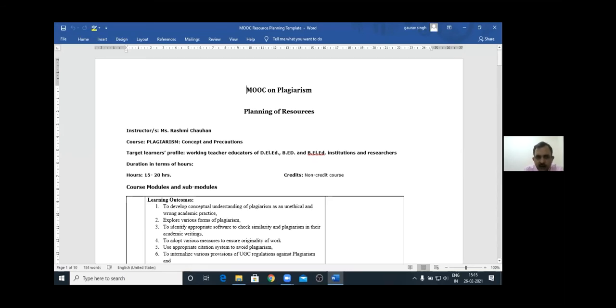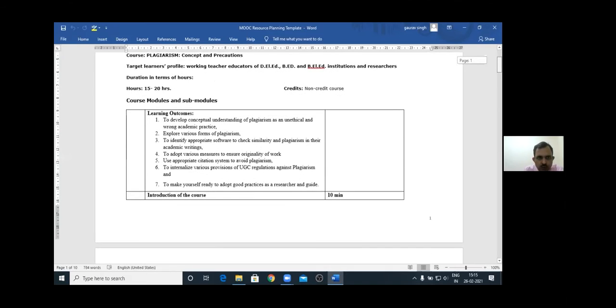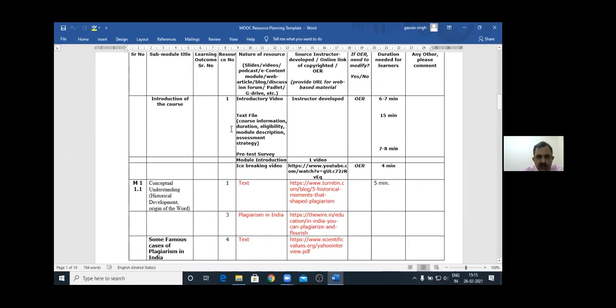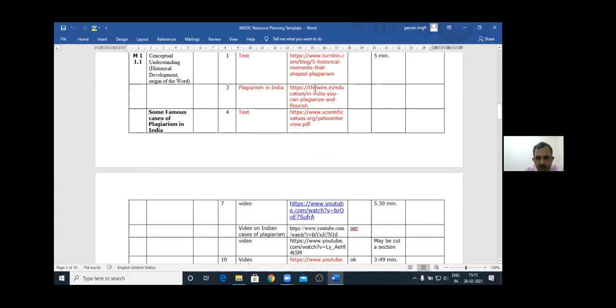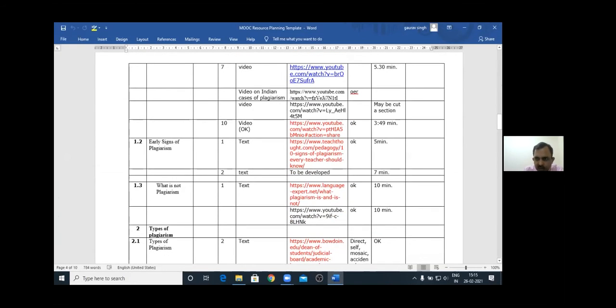For example, this is a filled proforma of the course which I have shown you. I'm just trying to show you how it has been planned. Here you can see the title of the course, who will be the target learner, and the learning outcomes. Everything has been planned. In the first module, what will be the text, what will be its resource, whether it will be OER or not. If it is a web file, then its address should be there. So title, video, everything has been calculated.